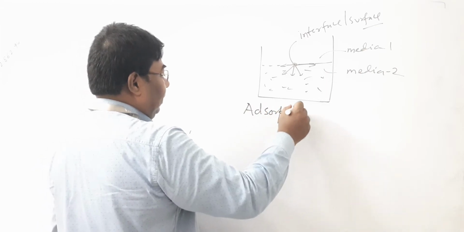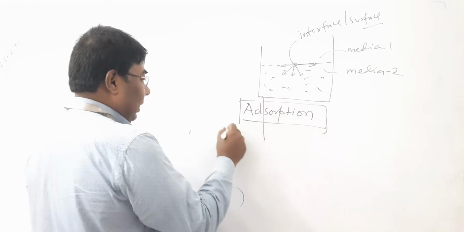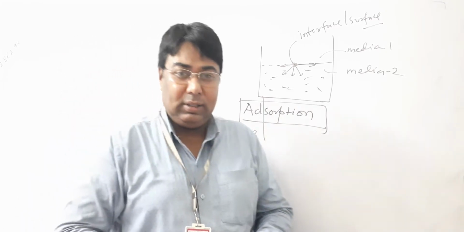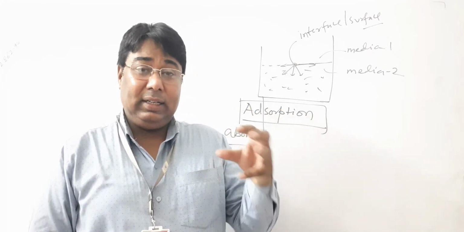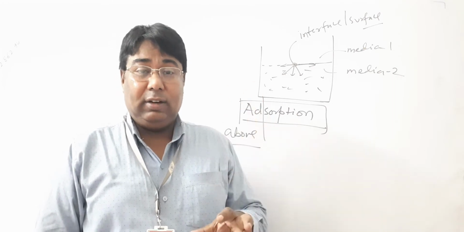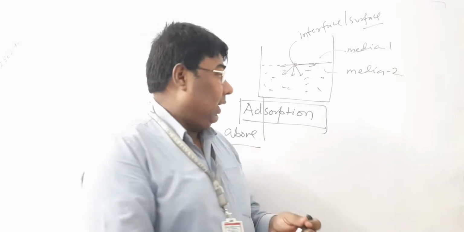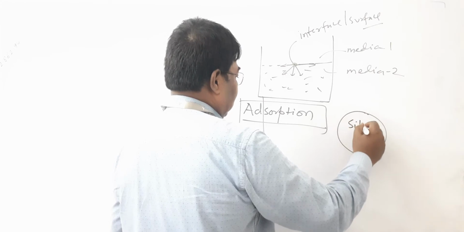So please try to understand the phenomenon of adsorption. Ad means above. Adsorption is a process in which substances are attracted and retained over the surface of a substance. Take the example of silica gel.